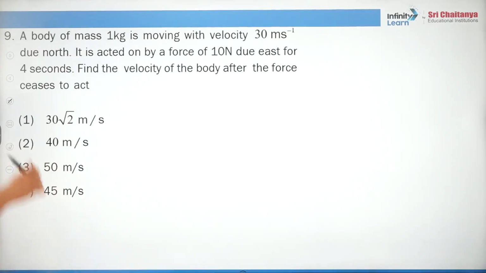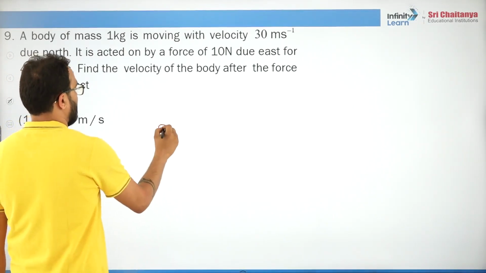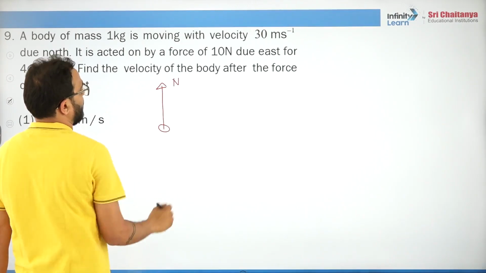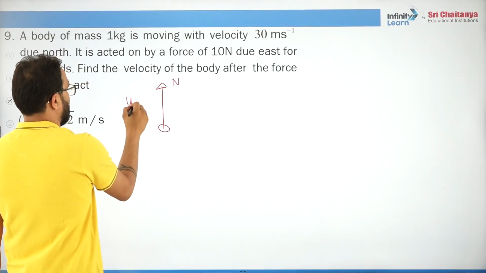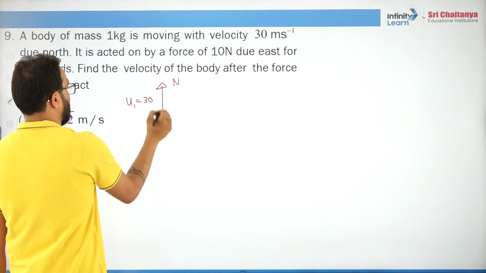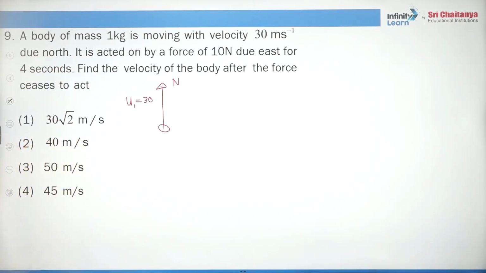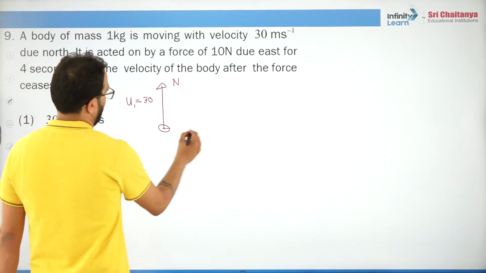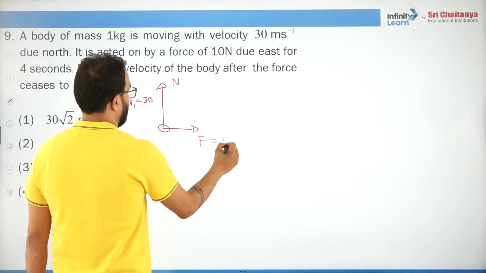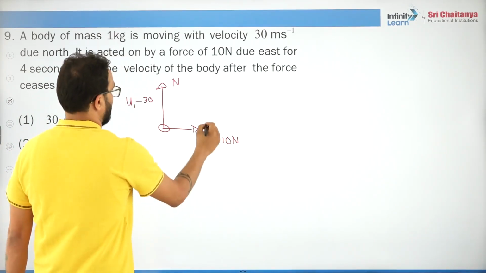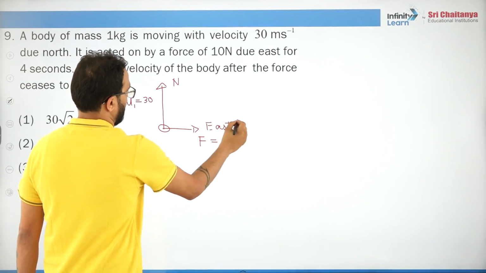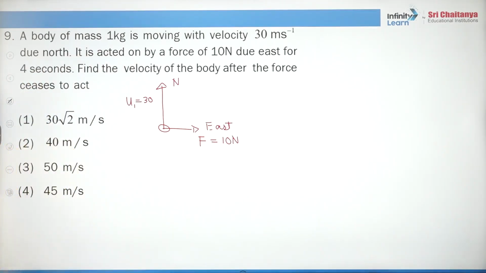Ninth question. A body of mass 1 kg is moving with 30 meter per second due north. So a body is moving due north with how much velocity? Let's say u1 is 30 meter per second. It is acted on by a force of 10 Newton. A force of 10 Newton acts on it due east, for 4 seconds. Find the velocity of the body. See, what will happen?